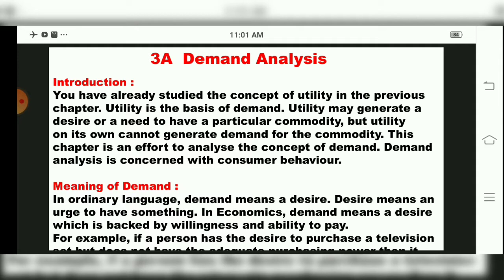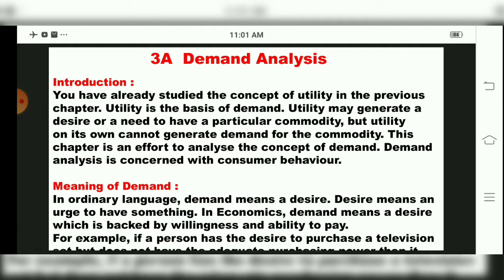We all know, say a small child demanding a toy means he is telling his mummy, he's after his mother, that I want a toy. I want a toy. I want a toy means what? He's demanding the toy. So that is called demand. When you want a certain thing, that is called demand, children. So demand means to purchase a commodity, to want a commodity.